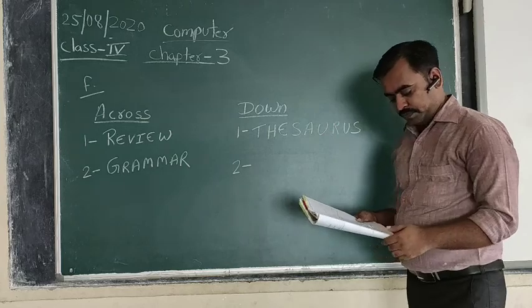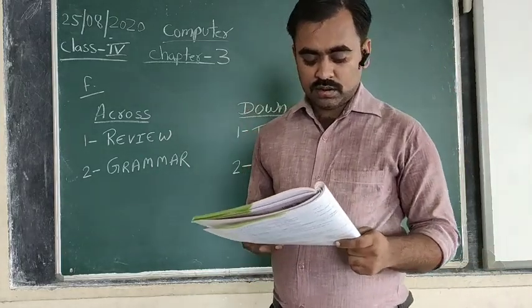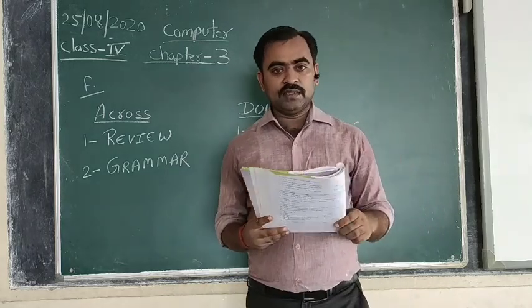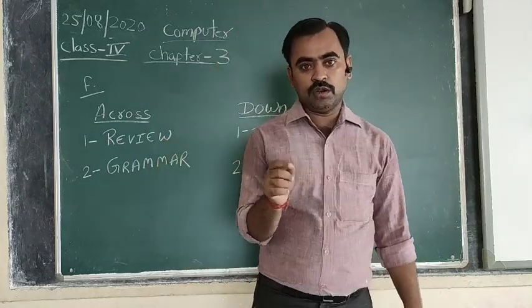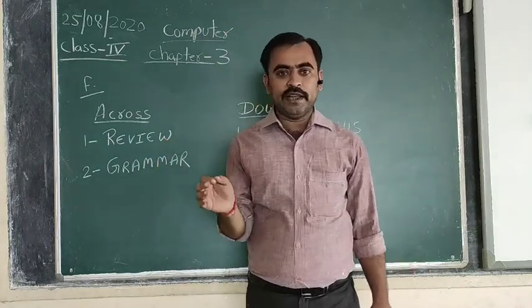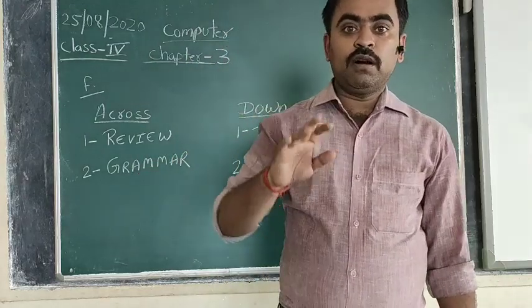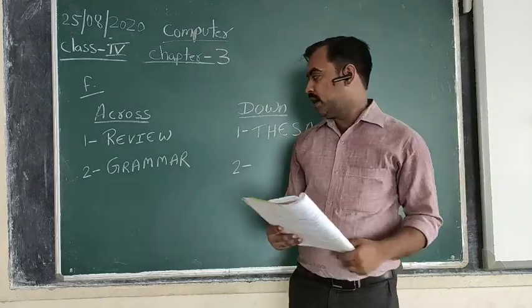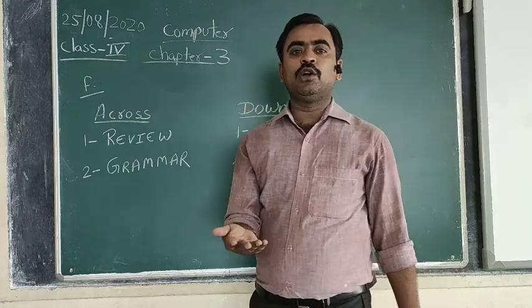Second one, an action undone by undo reaction. Suppose you have performed any action in the Word program and then you have undone it. Suppose you have written some sentence and you have clicked on the undo command.